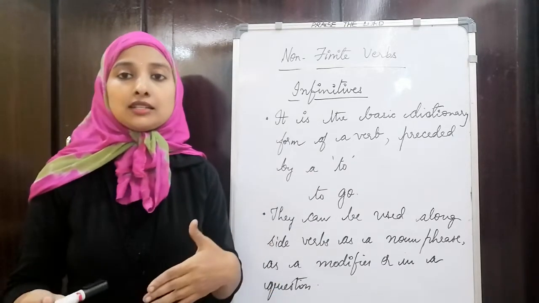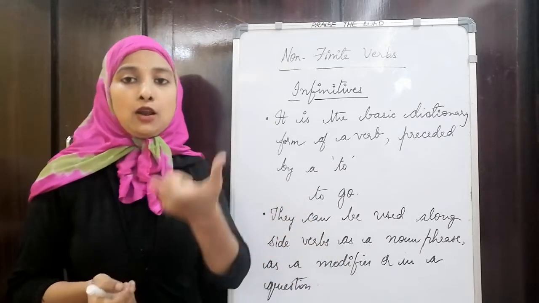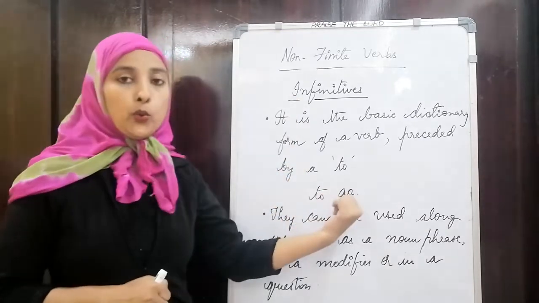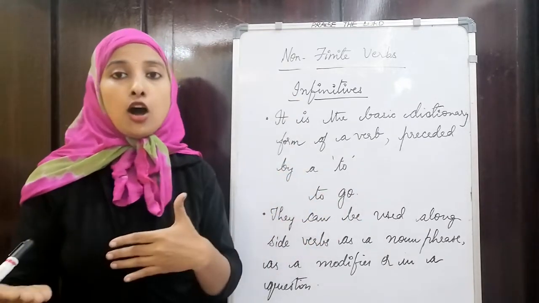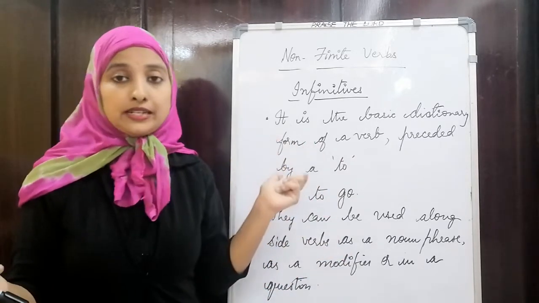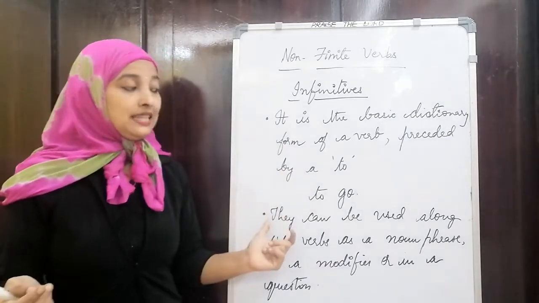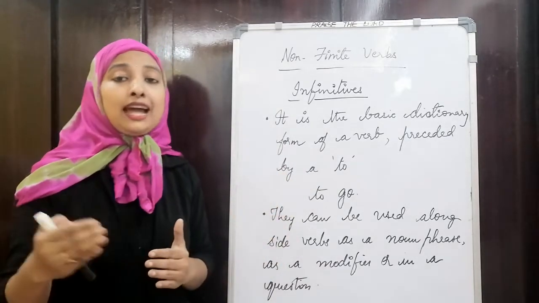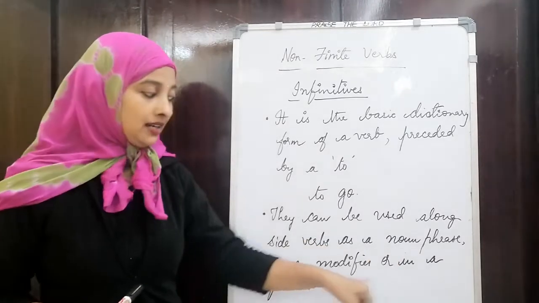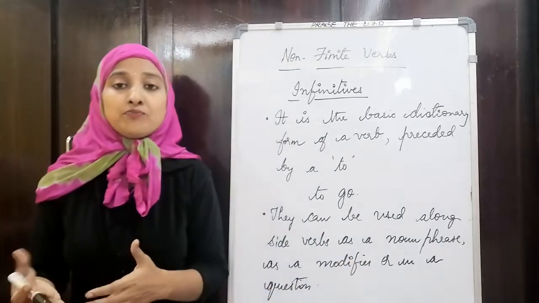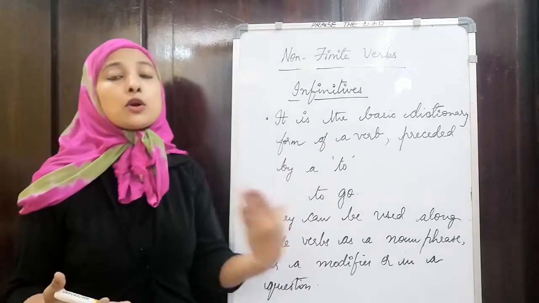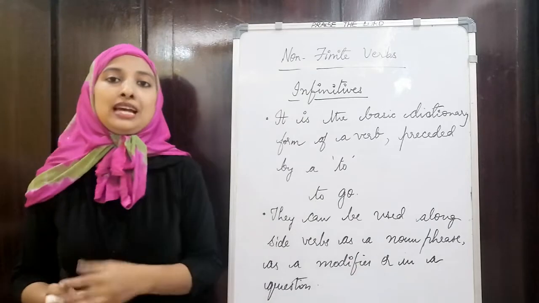If I say to walk, if it is preceded by the word to along with the verb, then we call it an infinitive. Like to go, to walk, to talk, to sit, to say. Okay, all these are called infinitives. So these infinitives are used along with verbs. When they are used along with verbs, they are used as a noun phrase or as a modifier or even in a question form. How they are being used as a noun phrase, in a question form, or as a modifier, we'll see with the help of some examples.